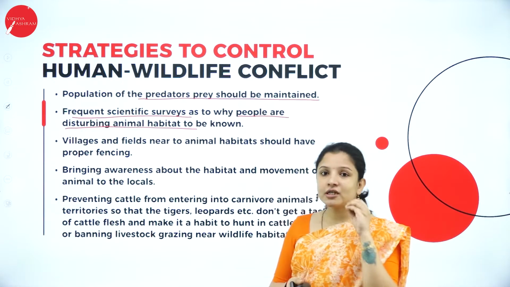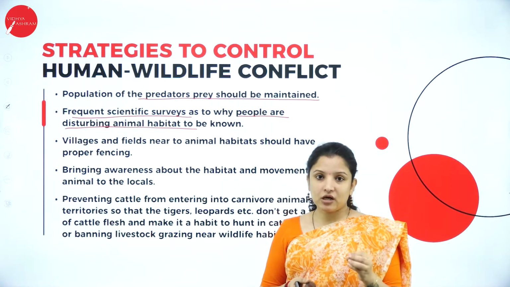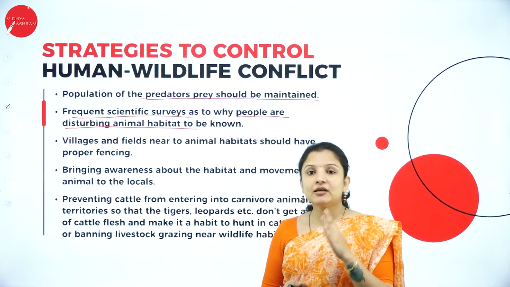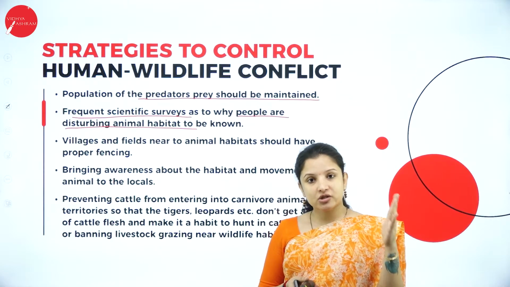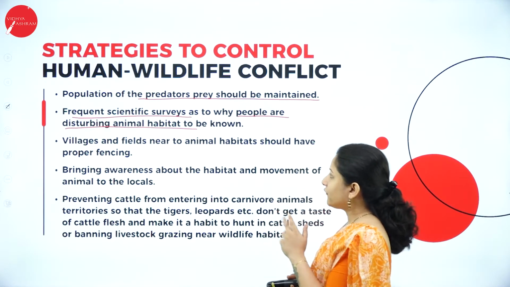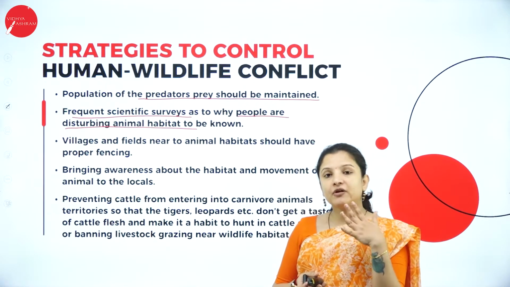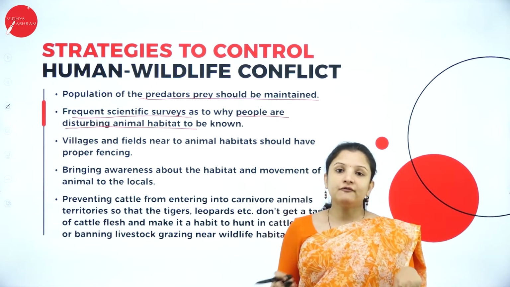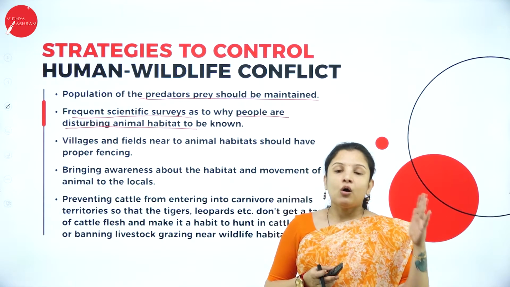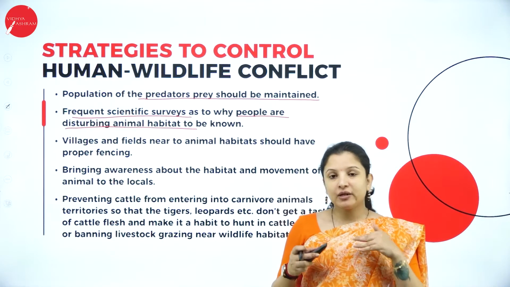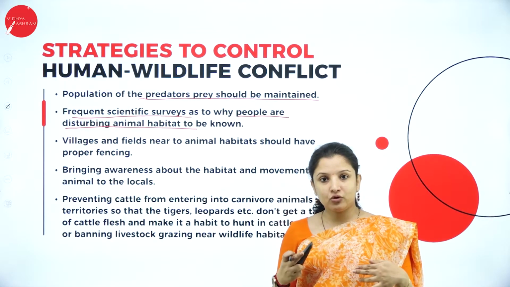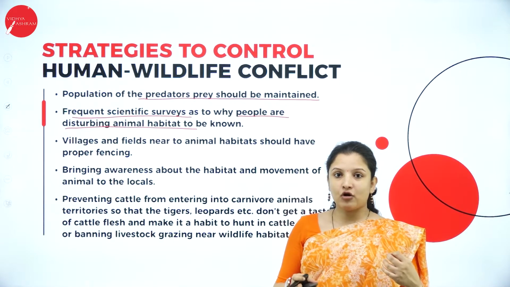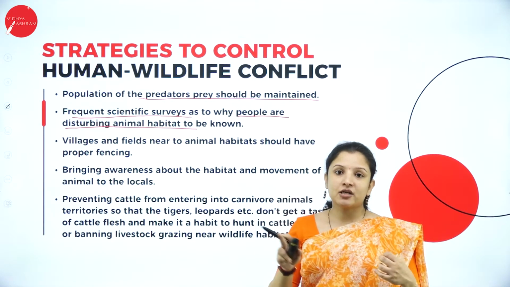For all this, strict measures should be taken by the government, wherein they have to curb or prevent the illegal expansion of agricultural land towards the forest. So every year they have to do a scientific survey: what was the area of the forest previous year and what is the area of the forest now? When they do a scientific survey, they'll come to know that people are illegally extending their agricultural lands into the forest, and that is why animals are entering into villages.